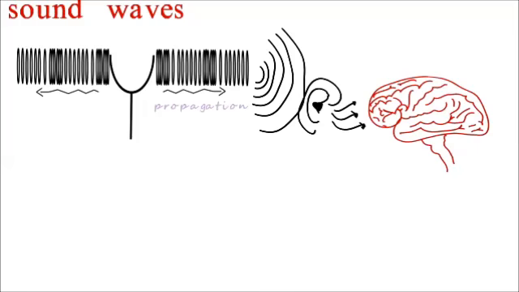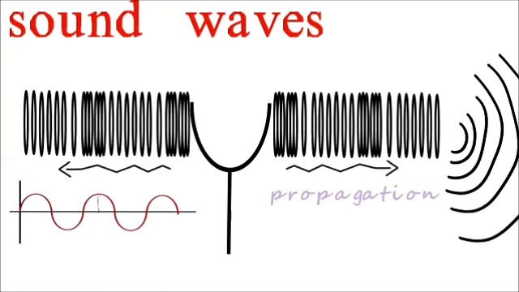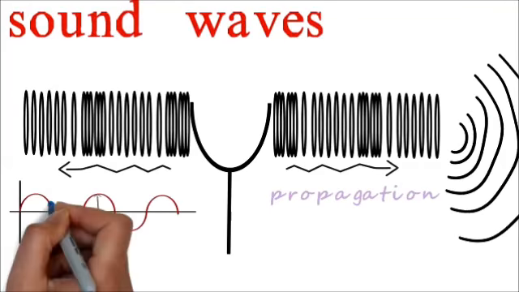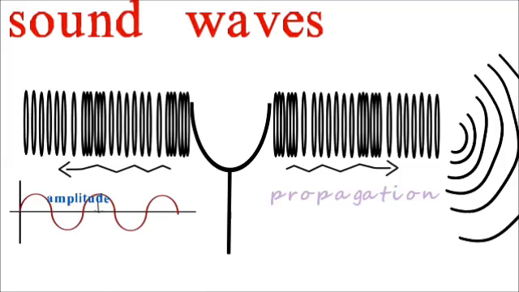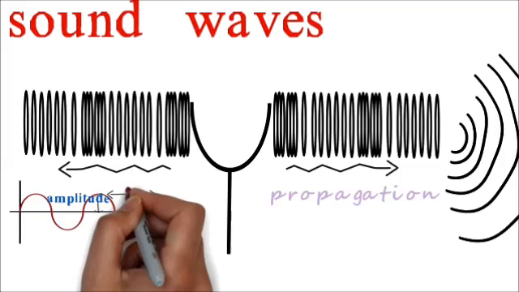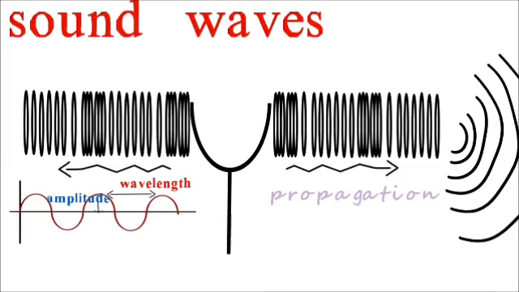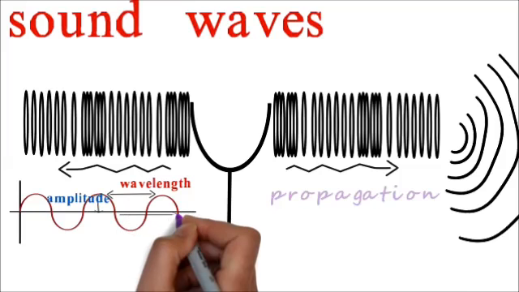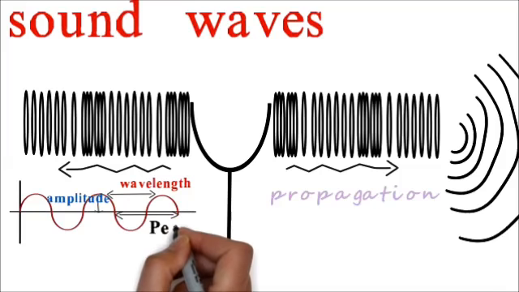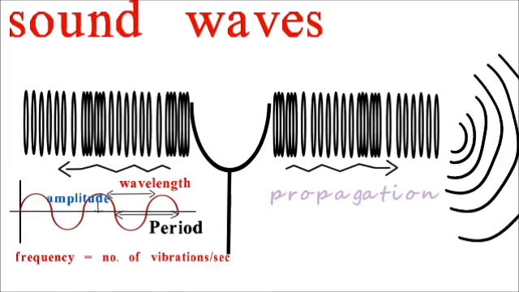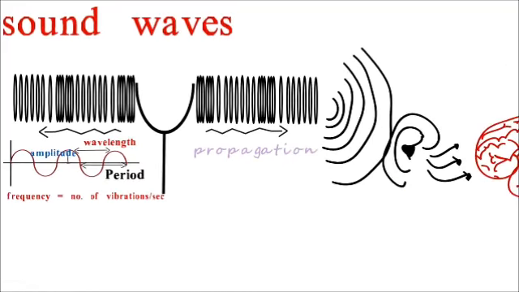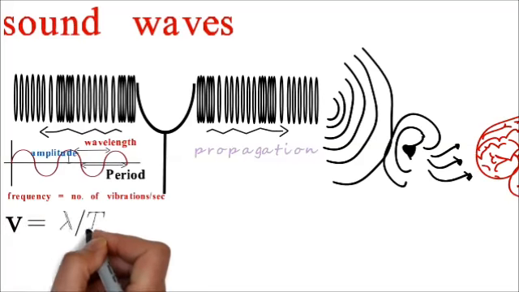Now consider this wave. The maximum displacement of a vibrating particle from its mean position is the wave's amplitude. The distance between two successive particles which are in the same state of vibration is the wavelength of the wave. The time required by a particle to complete one vibration is the period of the wave. The number of such vibrations per second is the frequency of the wave. The frequency of the wave always depends on the source.